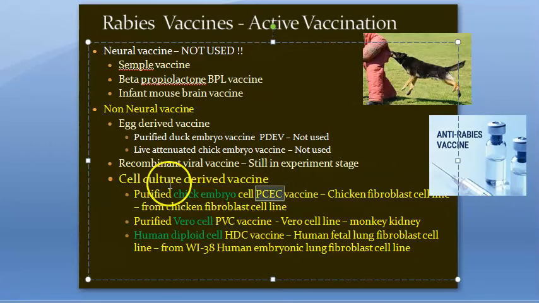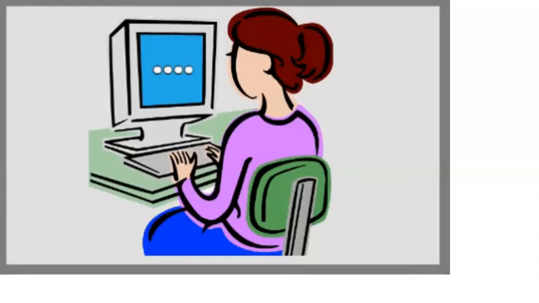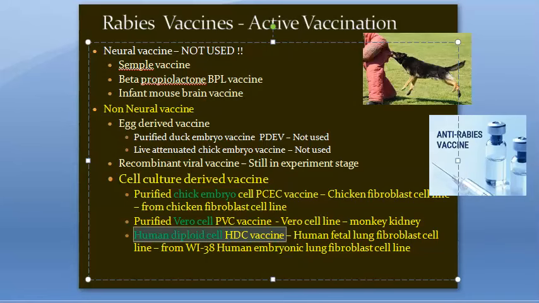Cell culture derived vaccine for rabies. PCEC, purified chick embryo cell vaccine. PVC, purified Vero cell vaccine. HDC, human diploid cell vaccine. Thank you so much. So guys, shall we move on? Are you ready? Okay.